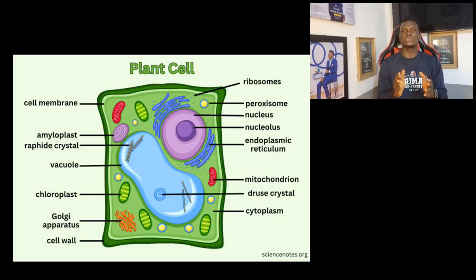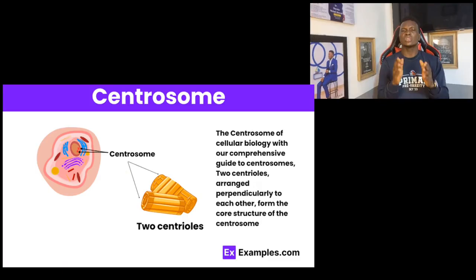So another structure to look at is what we call the centriole. The centriole is majorly found in animal cells and not in plant cells. So these centrioles are majorly involved in cell divisions, that is mitosis and meiosis. It is involved in formation of spindle fibers. We're going to be talking more about that in later videos.